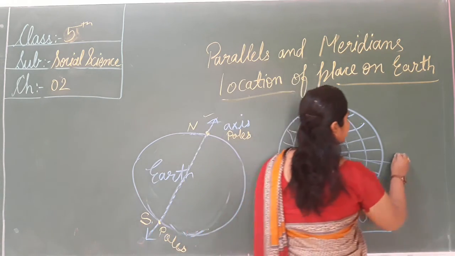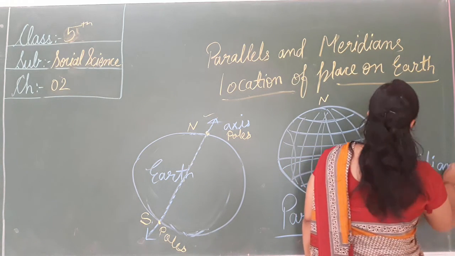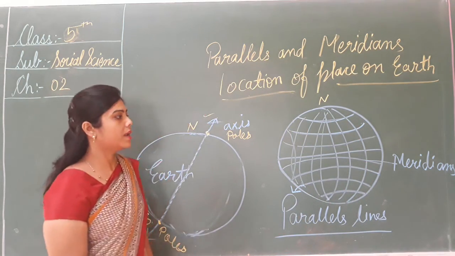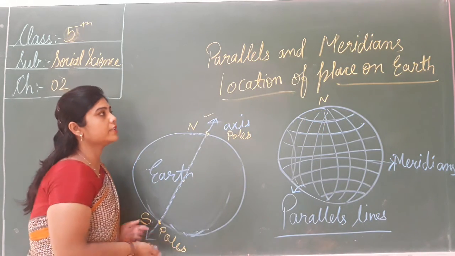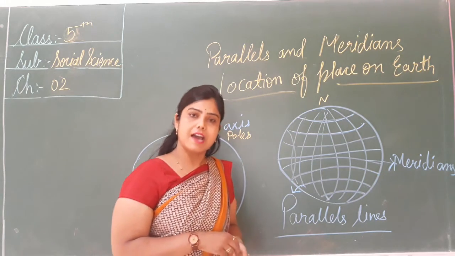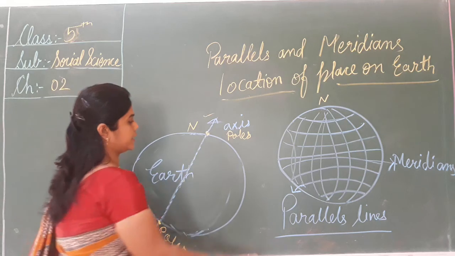This line is called the meridian, and this line is called the parallel. So why is it used? It is used to find the location of places on earth. ये क्यों यूज होते हैं? ये लोकेशन फाइंड करने के लिए यूज होते हैं.